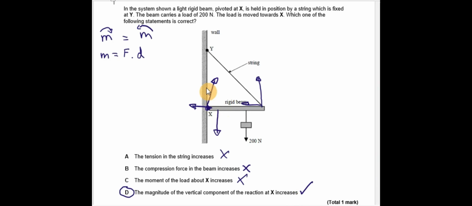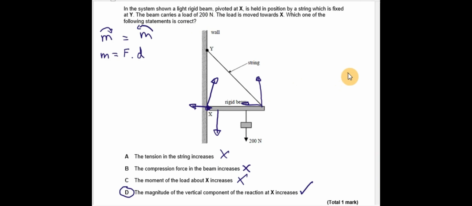There is another way of looking at this, and this is by considering the force triangle. We're told the beam is held in position, which I'm assuming means it's stationary, it's not moving, it's in equilibrium. And there are three forces acting on that beam.